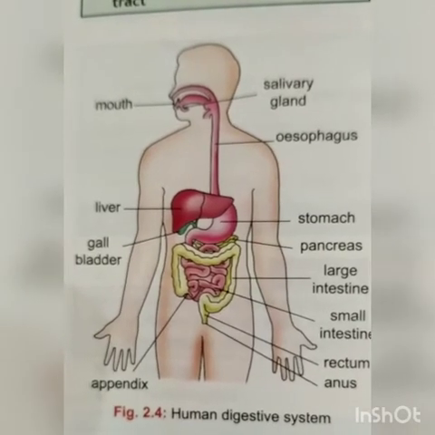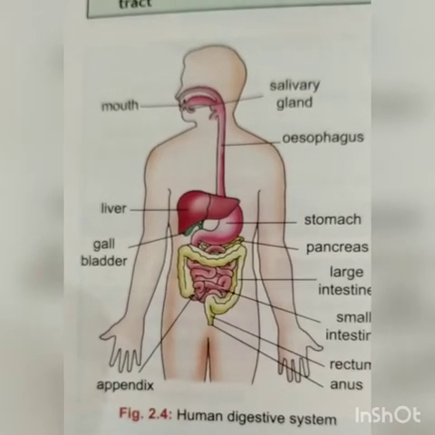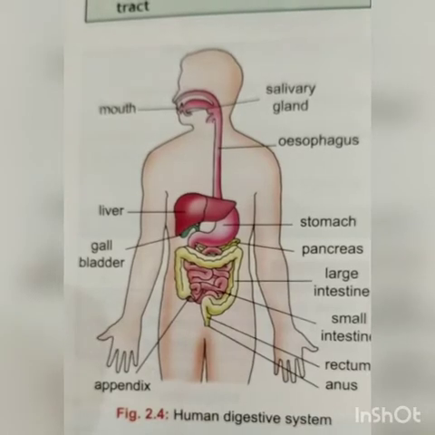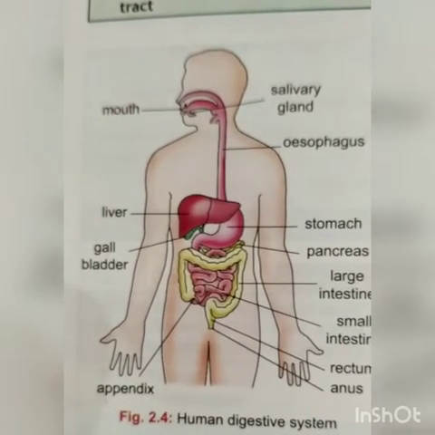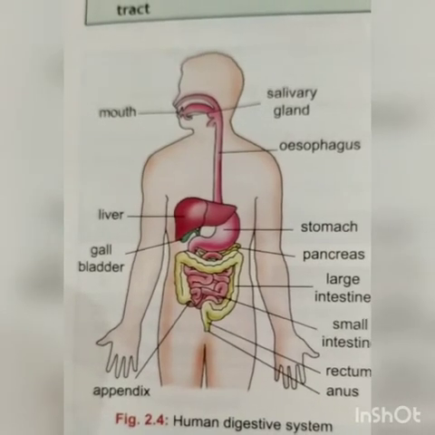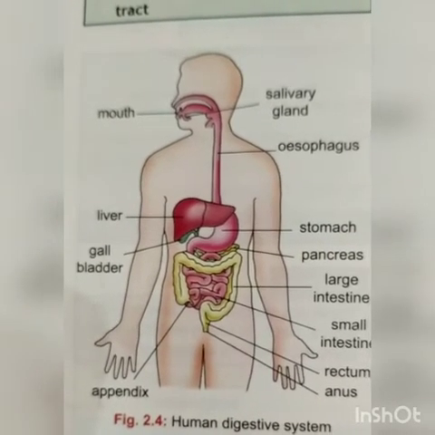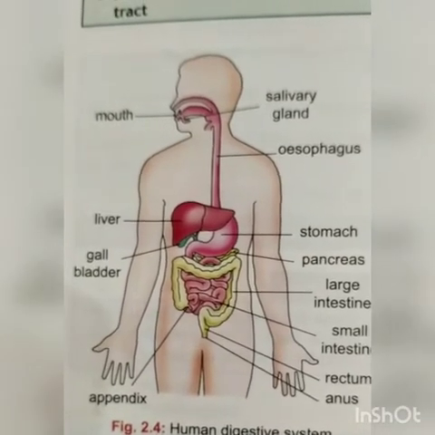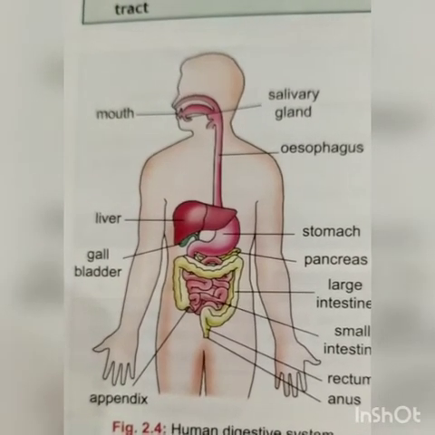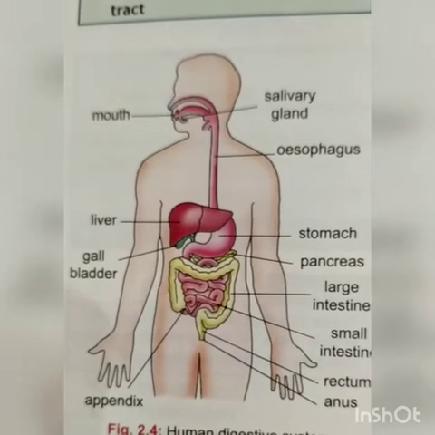Esophagus carries the slightly digested food, or you can say the food in which starch is slightly digested, from the mouth to the stomach. The food coming from mouth moves down through esophagus by peristalsis. Peristalsis is a motion which helps in swallowing the food from mouth to stomach.